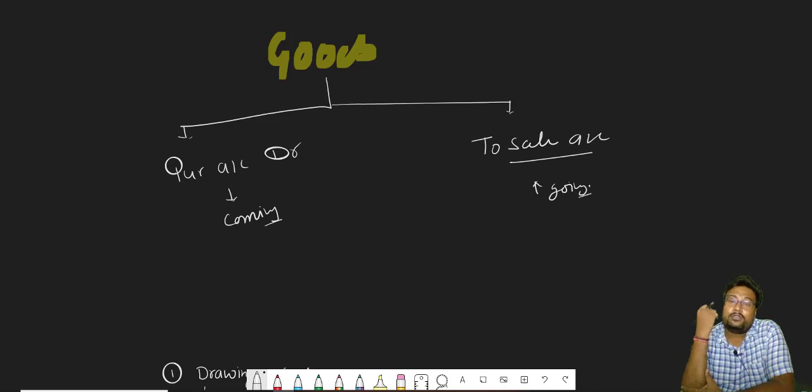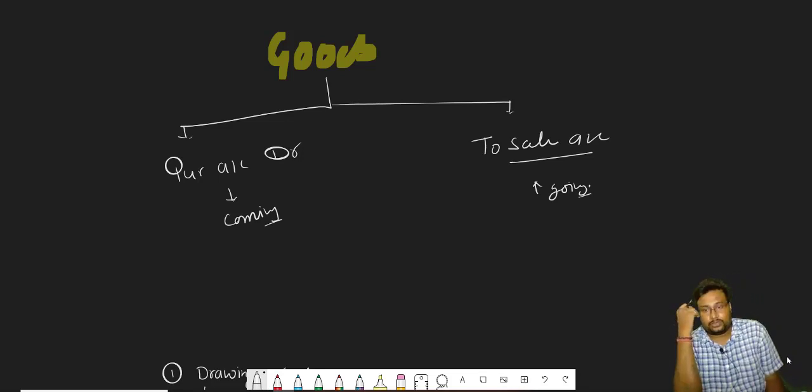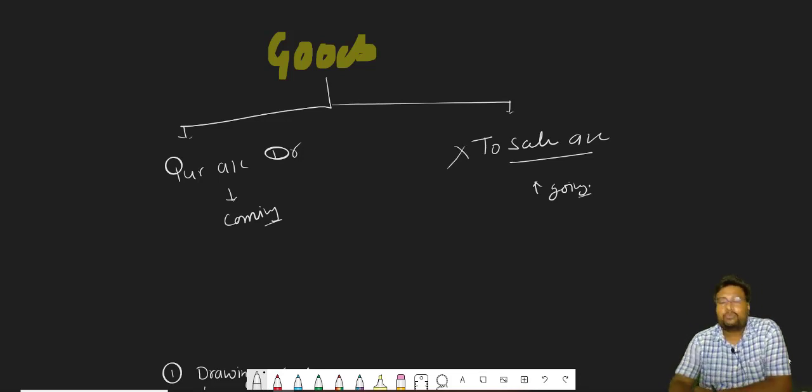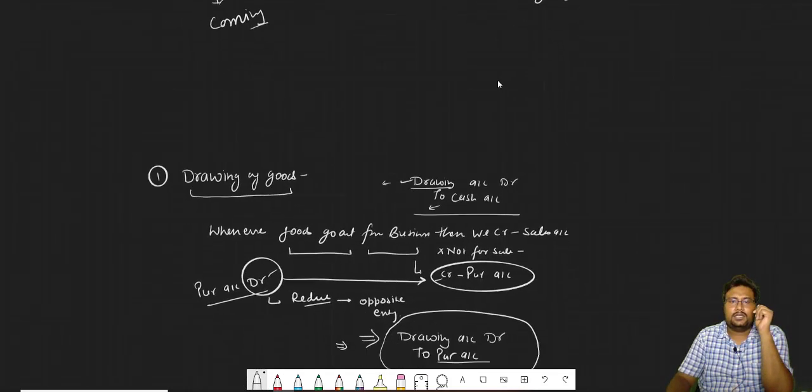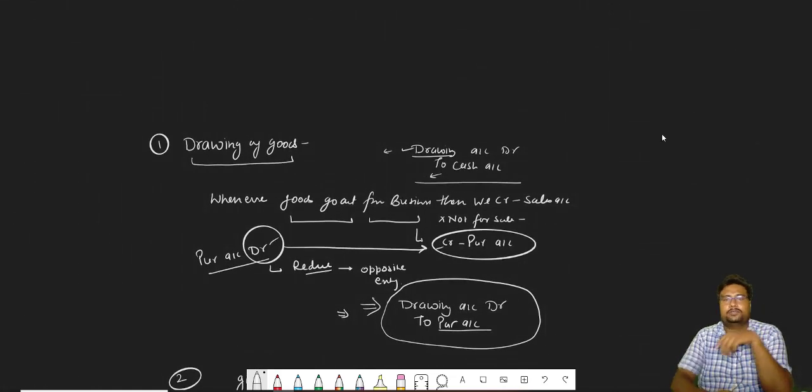Now, sometimes it also happens that goods are going out, goods are reduced, but not because of sales. When it is not because of sales, we will not open the sales account. So a very simple thing that we have to learn is how the treatment will be when goods are going out, when goods are reduced, not because of sale. So let's proceed with the first one, and that is the drawing of goods.